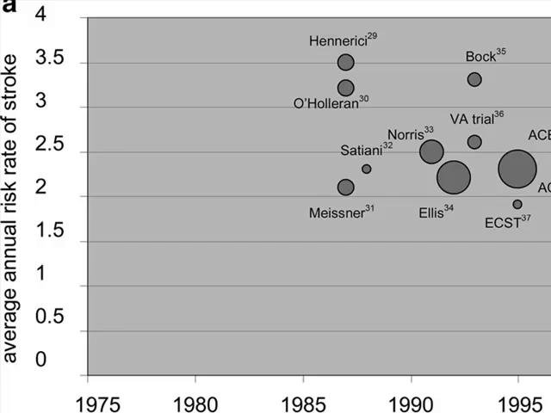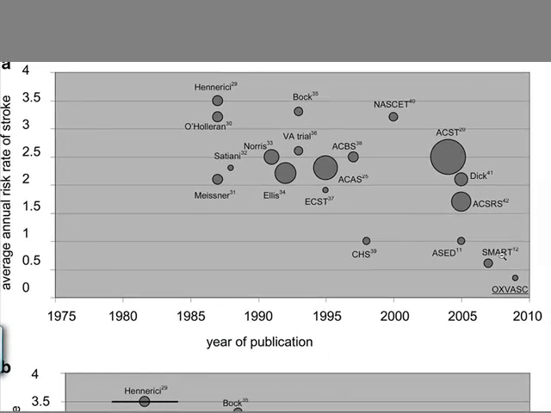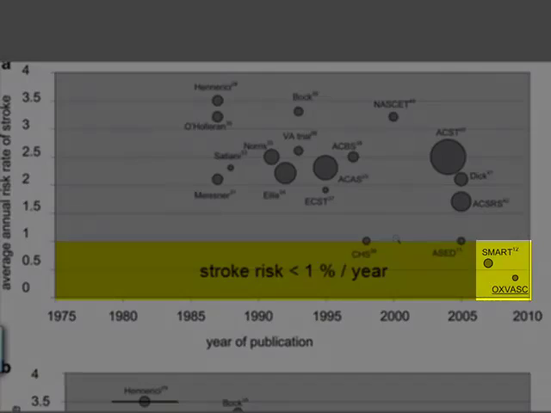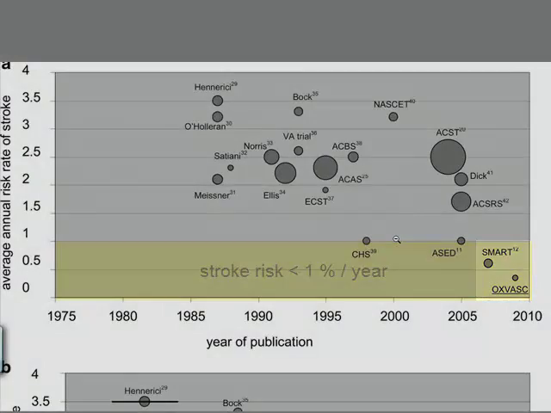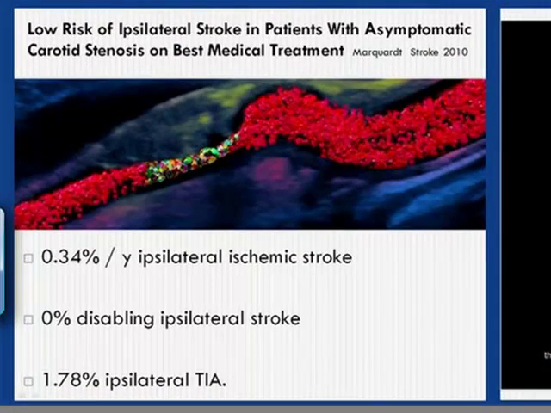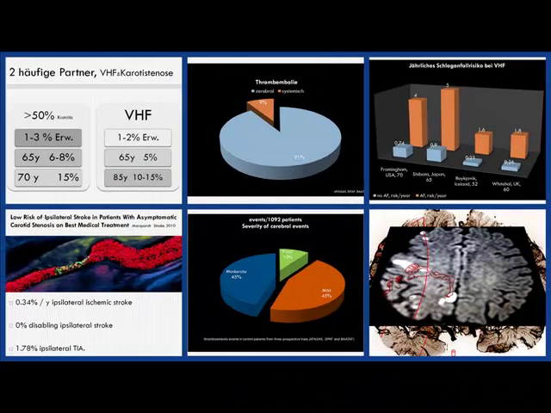In later studies you would find a decreased risk rate below 1% per year, and that could be due to modern medication, especially statin therapy. Marquardt, with a very small number of patients examined, found a risk below 0.5% per year for patients with high-grade carotid stenosis.